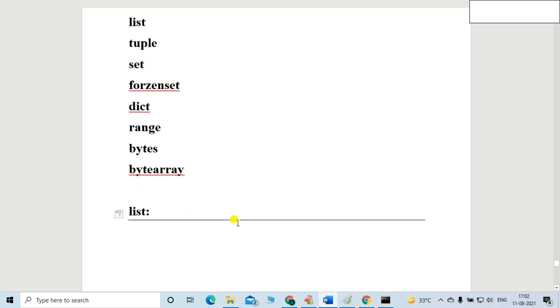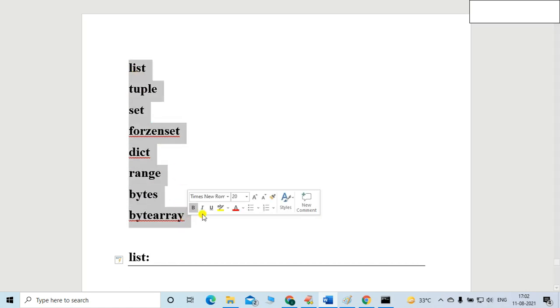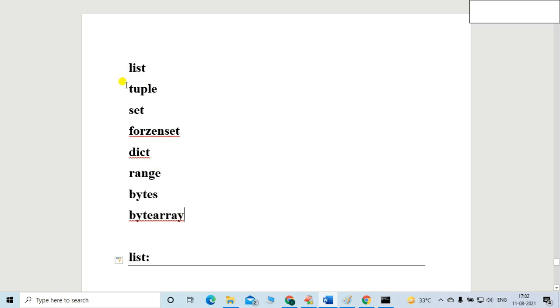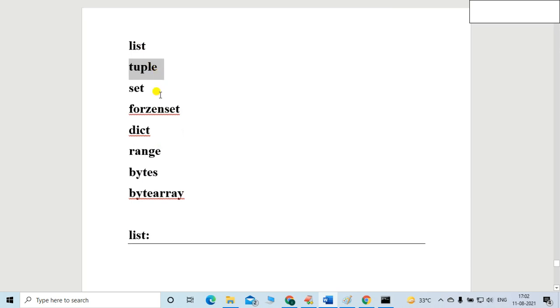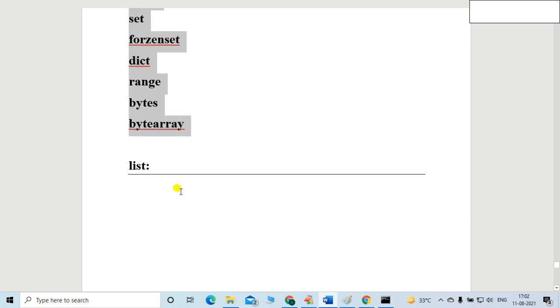Definitely in the future we will talk in detail about the list, the tuple, and these other data types, but let me just introduce things to you in very little time, one by one, for your basic understanding.